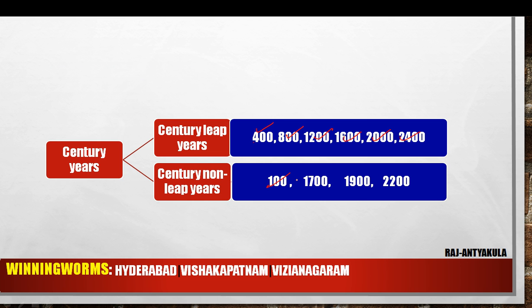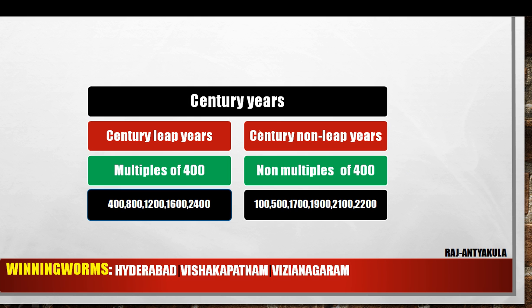Century non-leap years: 100 is not a leap year, so century non-leap year. 1700, 1900, 2200 are century non-leap years. Simple classification. Century non-leap years are non-multiples of 400. Example: 100, 500, 1700, 1900, 2100, 2200 and so on.